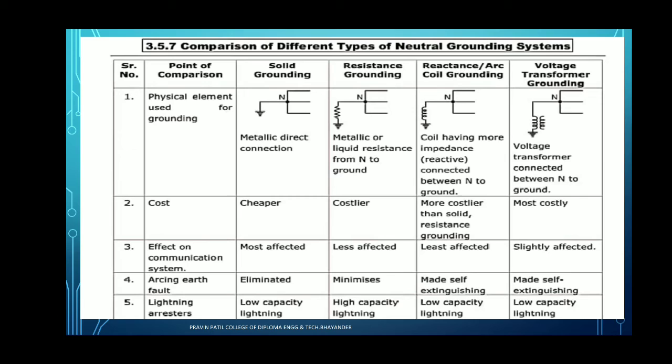So we have to see the comparison on the basis of different points: on the basis of the physical element used for the grounding, on the basis of the cost, on the basis of the effects on the communication systems and arcing earth fault, and last, the lightning arrestors. We have to see the comparison of solid grounding, resistance grounding, reactance grounding and voltage transformer grounding.